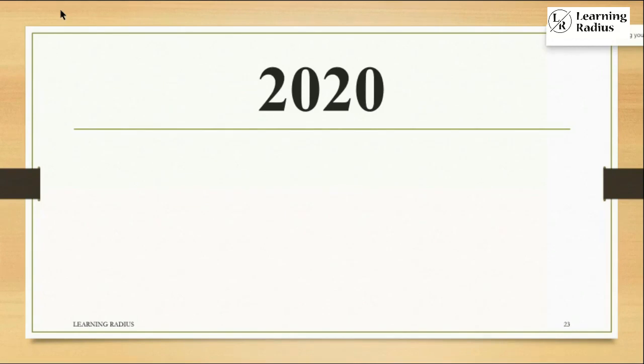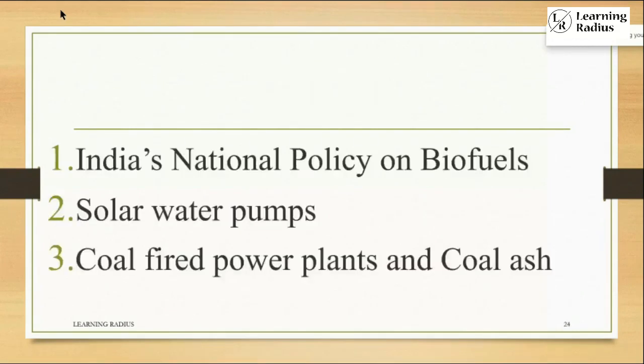And I'll show that in 2020, there was a question from India's national policy on biofuels. There was a question on solar water pumps. There was a question on coal-fired power plants and coal ash. So there are 3 exclusive questions. There are another 20 questions which I placed in economic and social development.